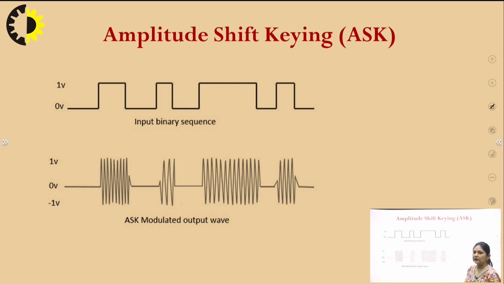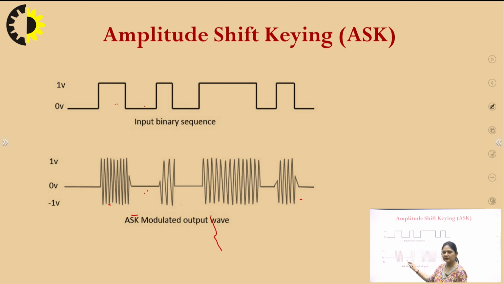Now you can see the same things in the diagrammatic view. This is our message signal, 1 0 in the digital form. This is the foremost requirement of a digital modulation scheme, that our message is in digital form having 1s and 0s. As you can clearly see here, the carrier is in analog form. After modulation, this is the ASK modulated signal. For 1 there is carrier, for 0 there is no carrier.